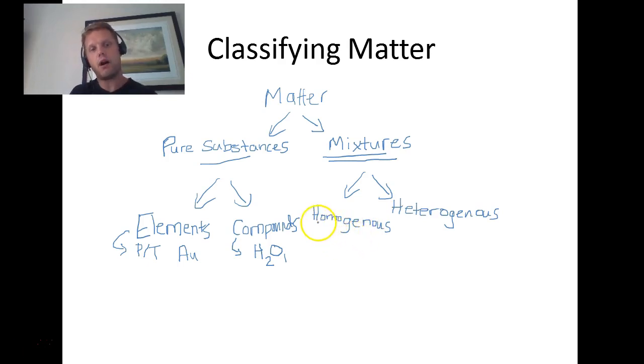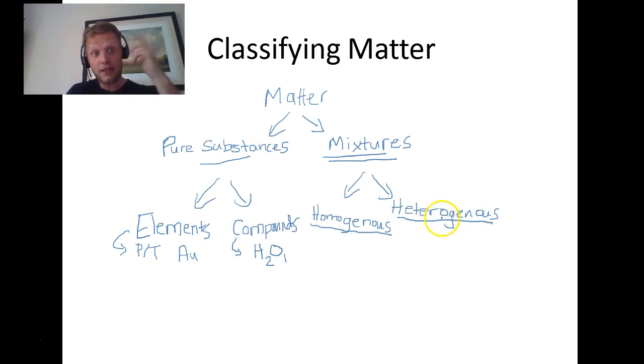One is known as homogeneous mixtures, like homogenized milk, which basically means it looks all the same. Like the first sip of homogenized milk, maybe you've never had it before, tastes the exact same as the last sip. Well, you could put any type of milk into that category. Previously, when you would get milk directly from a cow, it's a heterogeneous mixture.